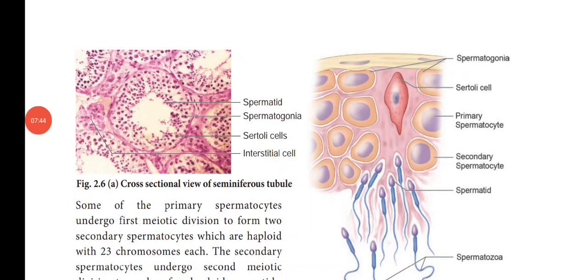In this picture, you can see the enlarged seminiferous tubules. You can see the spermatogonia as well as the Sertoli cells. The spermatogonia enlarges in size, it grows and becomes the primary spermatocyte. The primary spermatocyte again divides to form the secondary spermatocytes. The secondary spermatocyte divides and produces the haploid spermatids, and the spermatids transform into the mature spermatozoa.